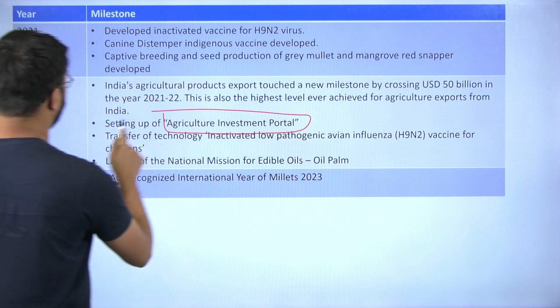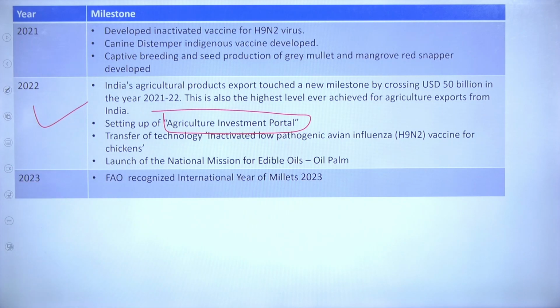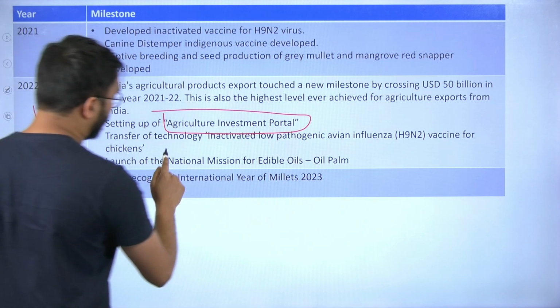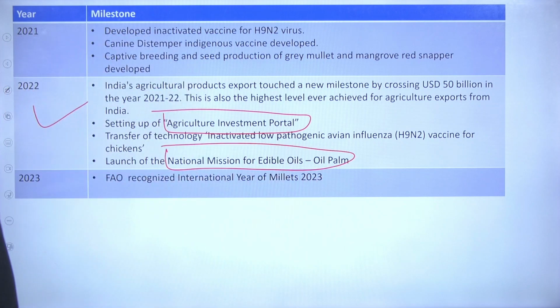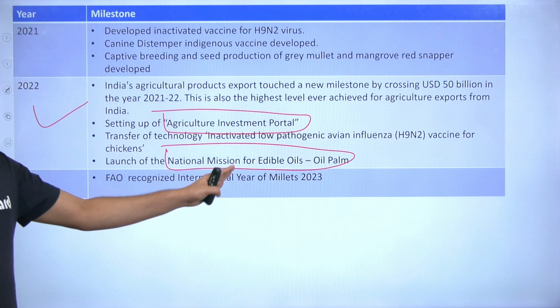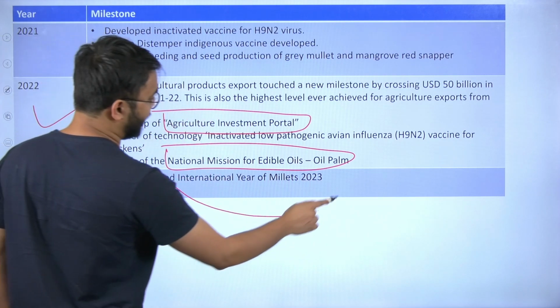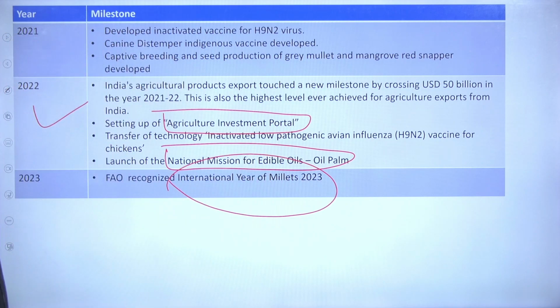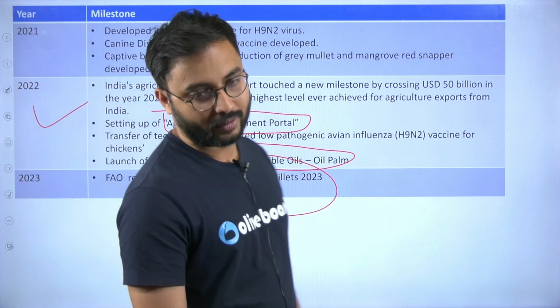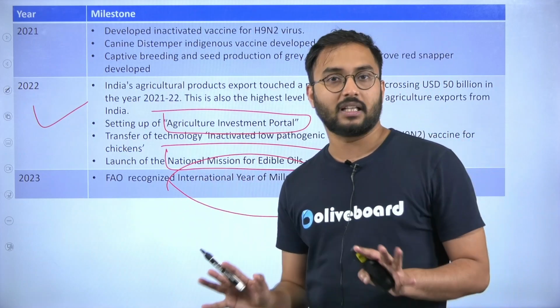Agricultural Investment Portal, it was set up in 2022. Okay, then the year 2022 was also important as it launched the National Mission for Edible Oils, Oil Palm, and in year 2023 FAO has recognized this particular year as International Year of Millets 2023. I hope guys we are clear here.